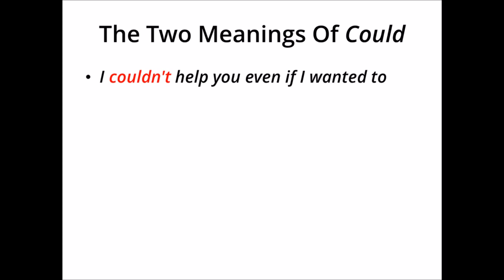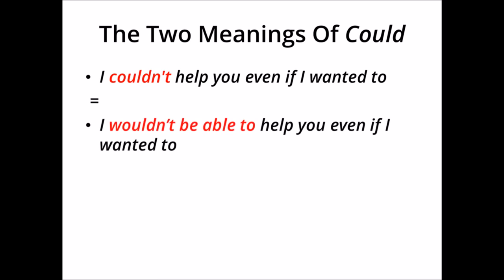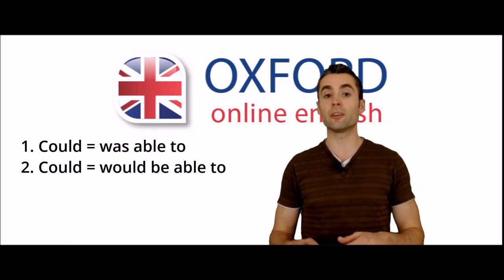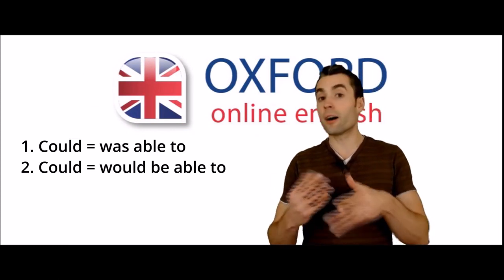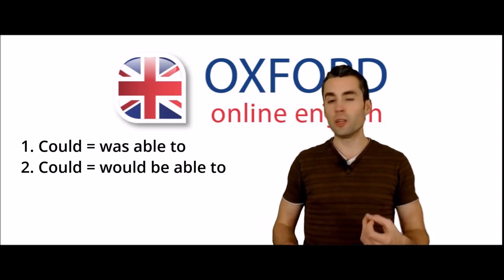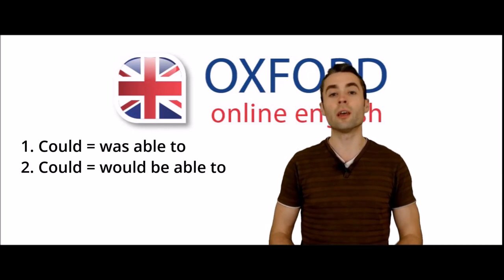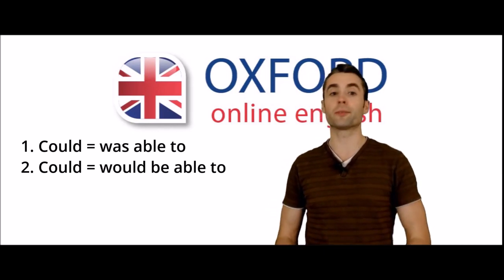In the second sentence, could has a hypothetical or conditional meaning. To use be able to, we would say, I wouldn't be able to help you even if I wanted to. So, could can have two different meanings, a past meaning and a hypothetical meaning. You need to use the context of the sentence or the situation to understand what could means.